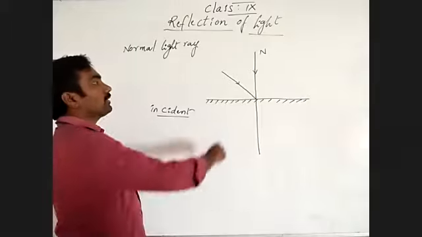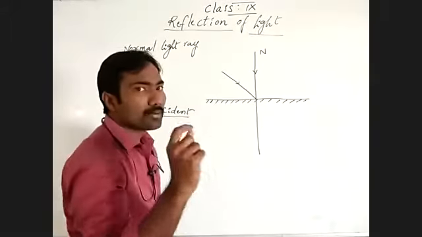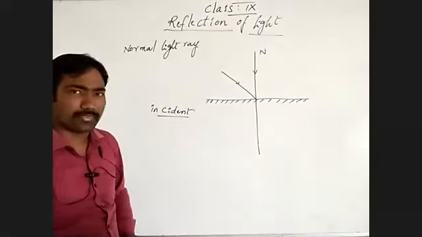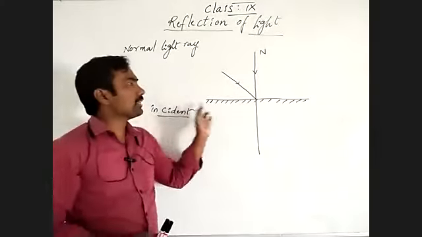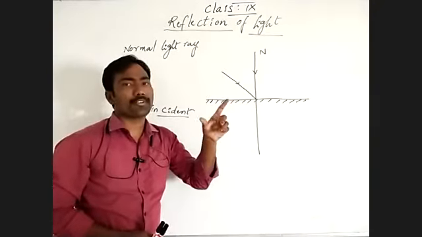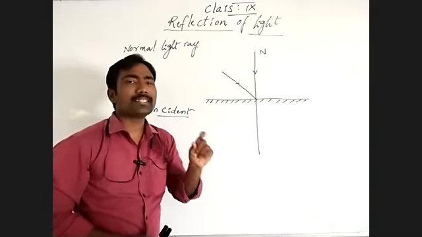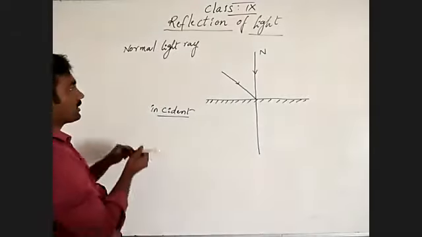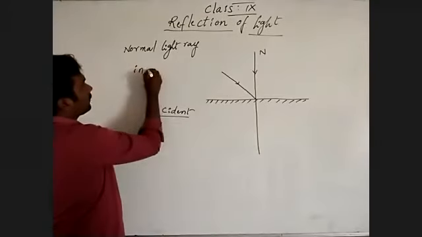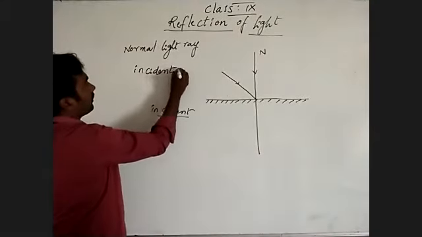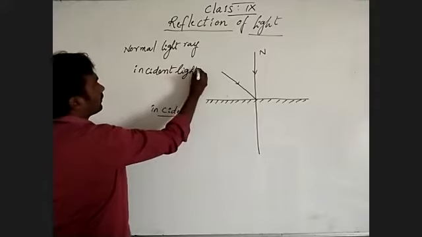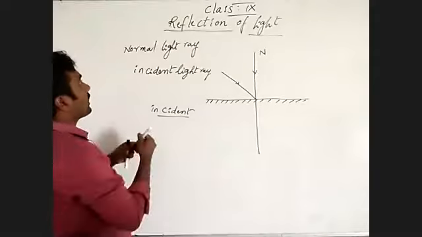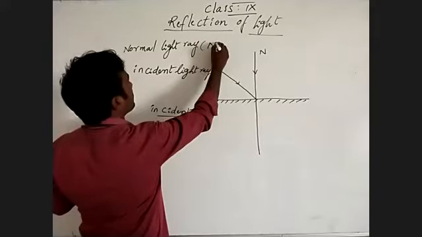Understand? Coming to that, a light ray which is incident on a plane surface at any point is known as the incident light ray.